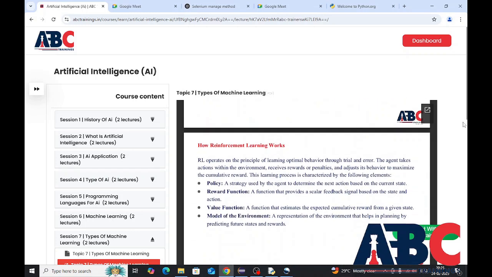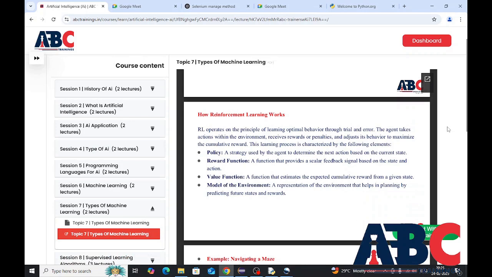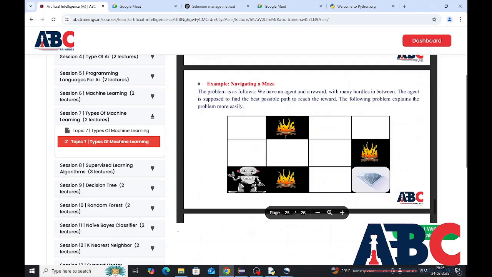How reinforcement learning works. RL operates on the principle of learning optimal behavior through trial and error. The agent takes actions within the environment, receives rewards or penalties, and adjusts its behavior to maximize the cumulative reward. This learning process is characterized by the following elements: policy, a strategy used by the agent to determine the next action based on the current state; reward function, a function that provides a scalar feedback signal based on the state and action; value function, a function that estimates the expected cumulative reward from a given state; model of the environment, a representation of the environment that helps in planning by predicting future states and rewards.